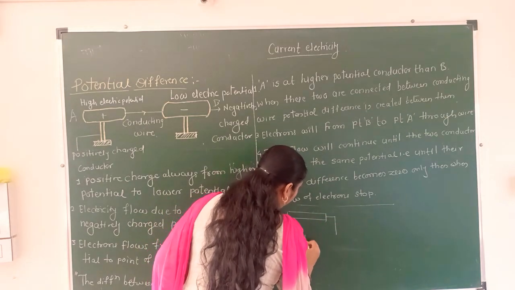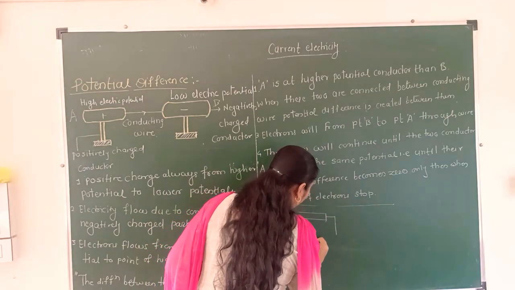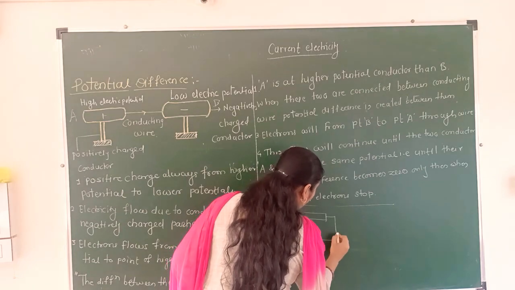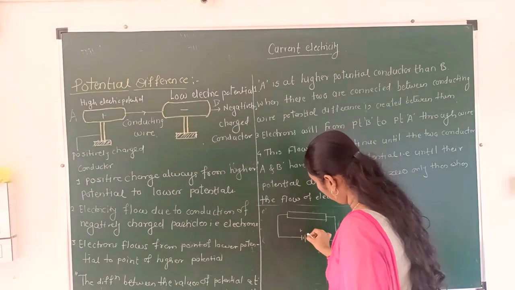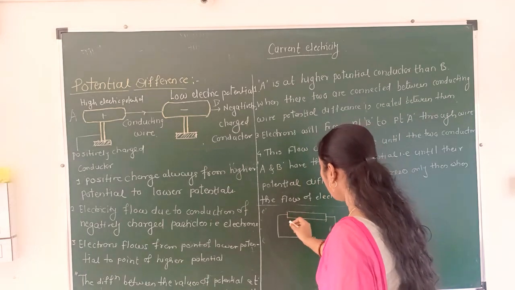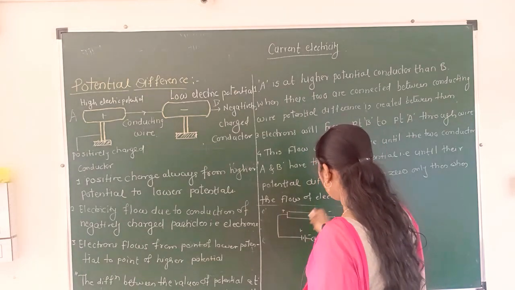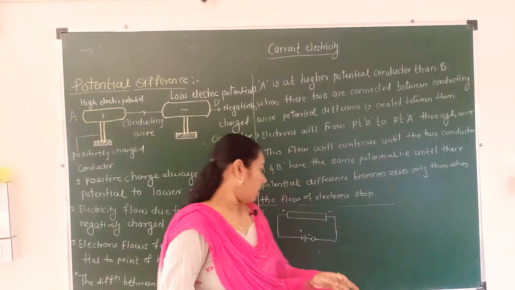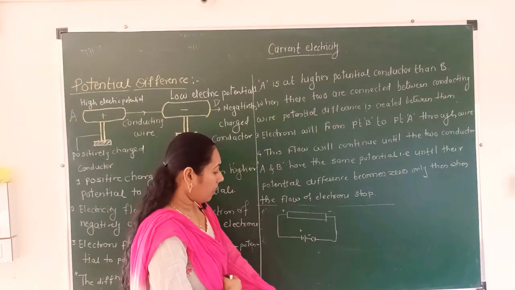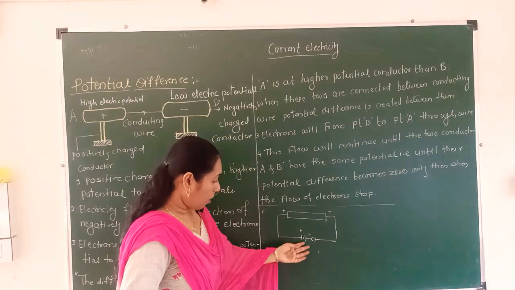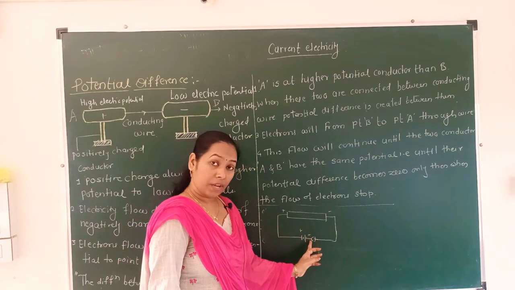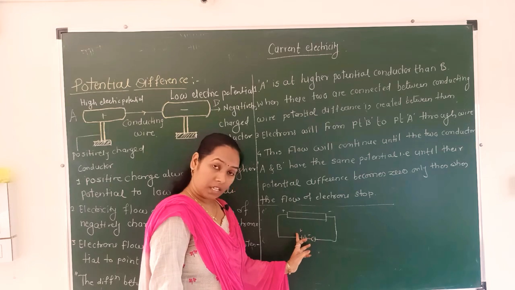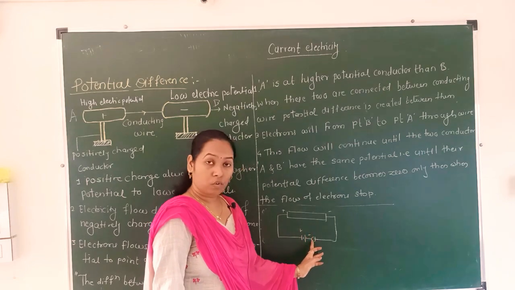Here is the cell or battery, and this is known as the electric circuit. Here is the positive end, here is the negative end. The cell or battery has a positive and a negative end. The positive end has higher potential, the negative end has lower potential.